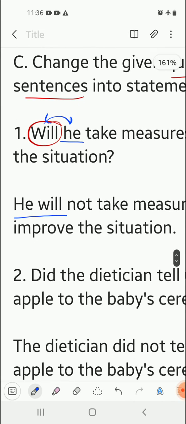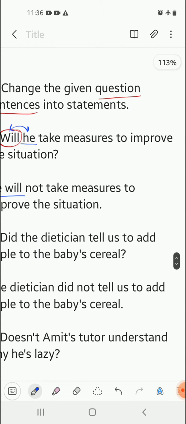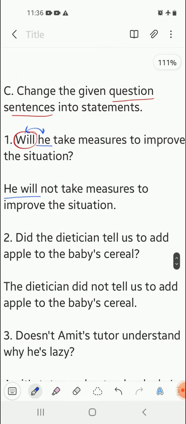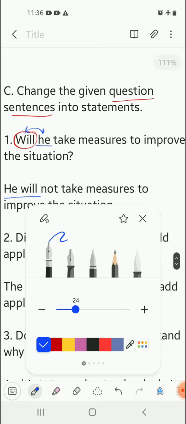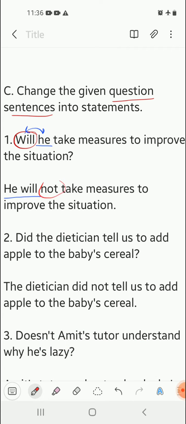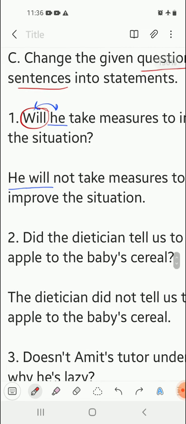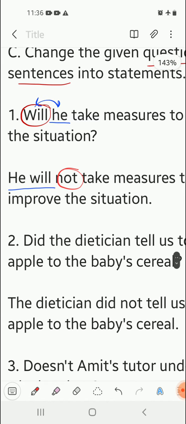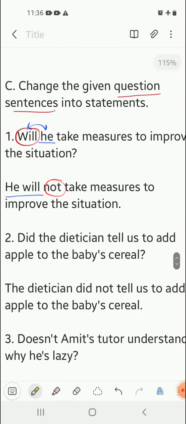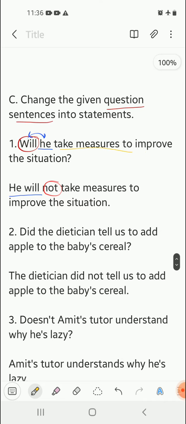Now look at the question. It is a positive sentence. So because it is a positive sentence, we have to add a no or not in the sentence. So we will add a not here. So, he will not. And the next part of the sentence remains as it is, that is, take measures to improve the situation.